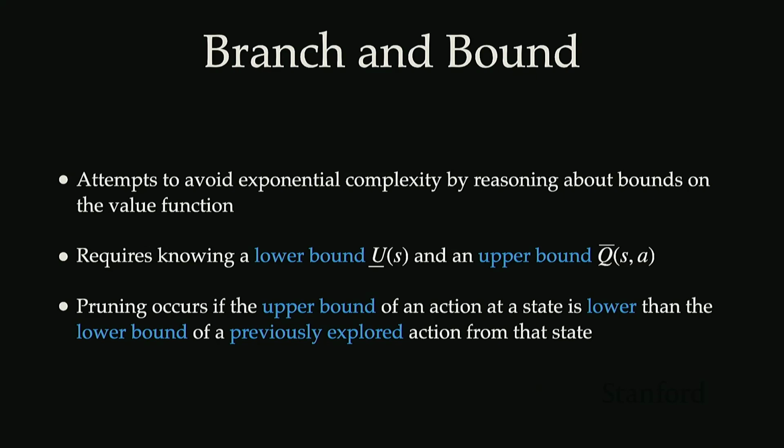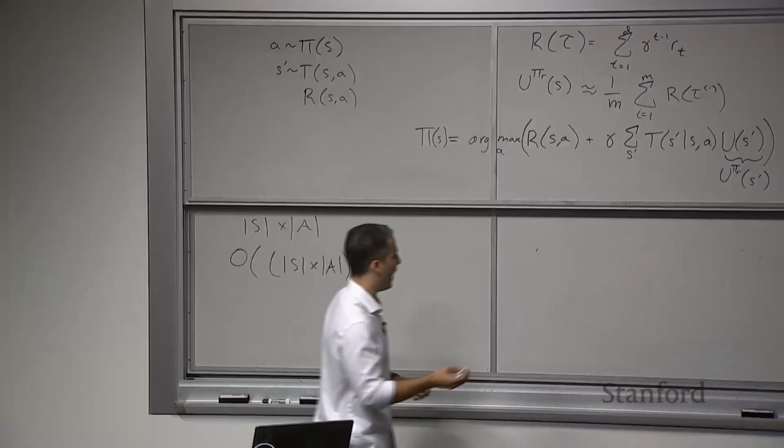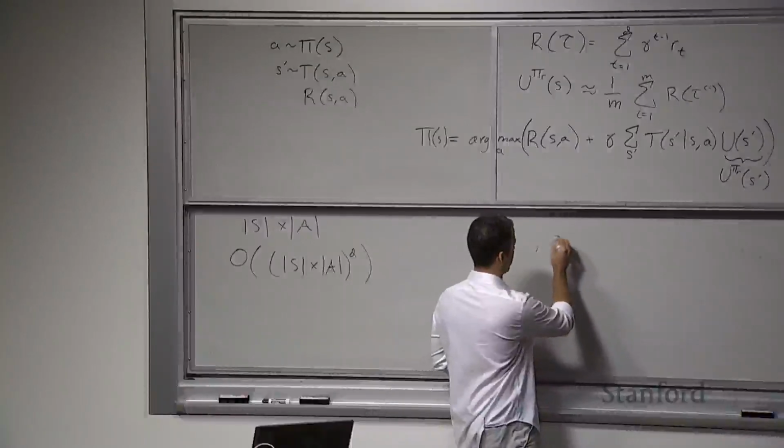I think when you see it written like this, you're like, I have no idea what that is saying or why that would be the case. So I think it's helpful to see an example and then come back to that statement, and it'll make a little more sense. But essentially, first, just looking at this, we have this upper bound on the action value function.